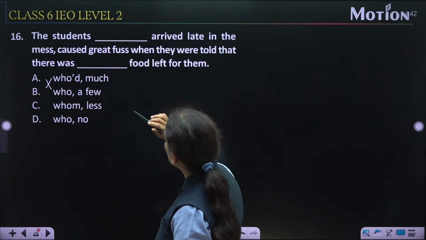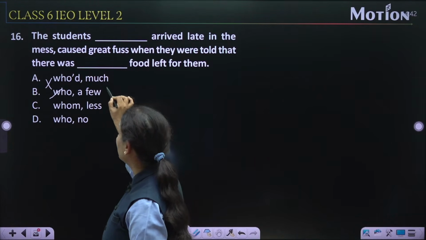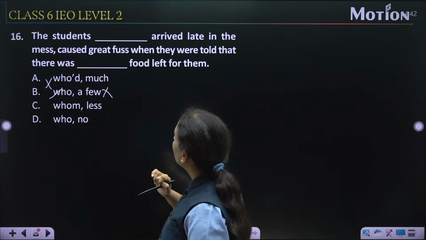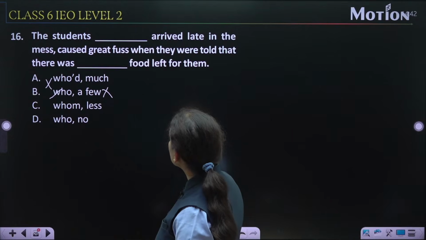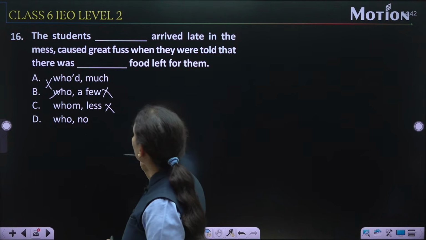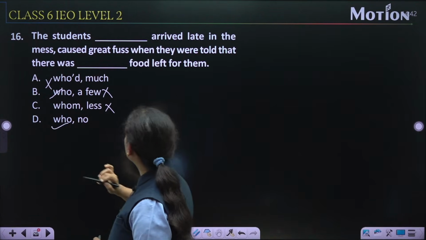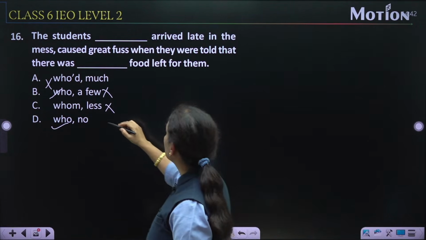Option number B, the students who arrived late in the mess, yes, who could be, but a few is not a correct word here. The students whom arrived late in the mess caused great fuss when they were told there was less food, no. But the students who arrived late in the mess caused great fuss when they were told that there was no food left for them.